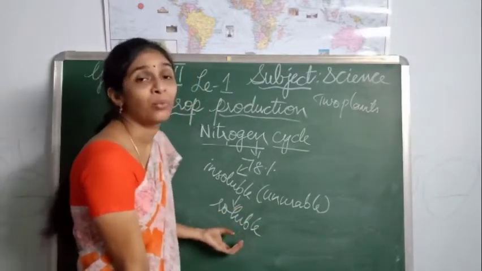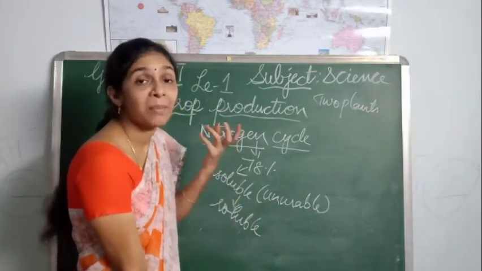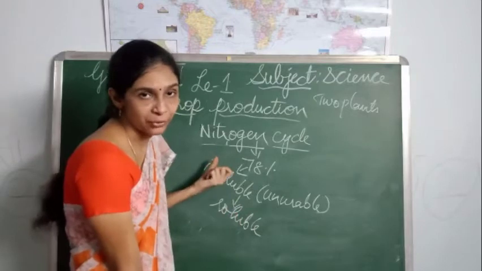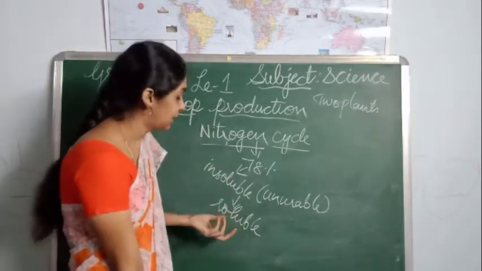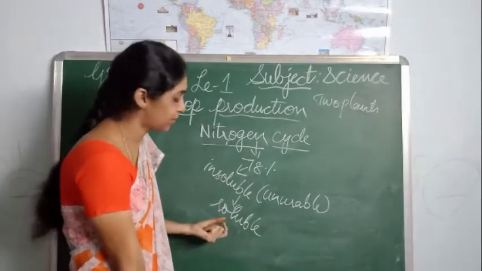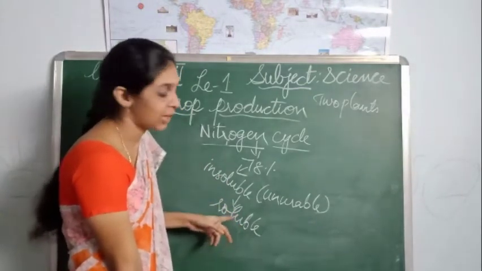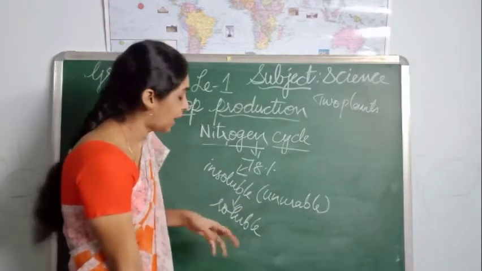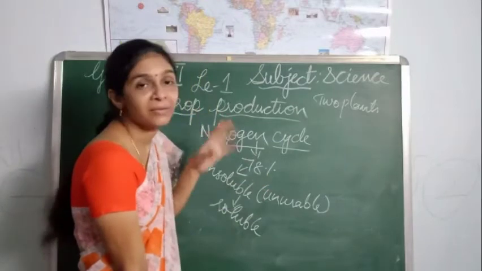Then only we can obtain it. Not only us human beings, plants also require this nitrogen source. So for both plants and animals, this nitrogen source must be available in nature in soluble form. Then only they can take it up. Otherwise, the nitrogen source may not be available to living organisms.